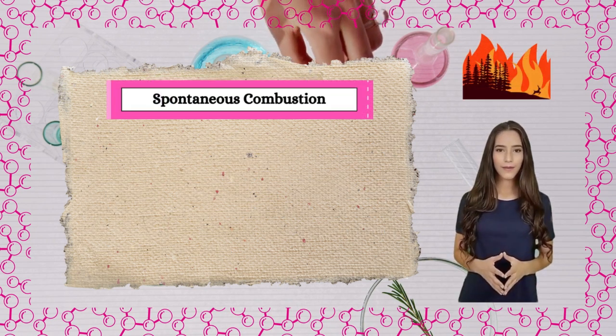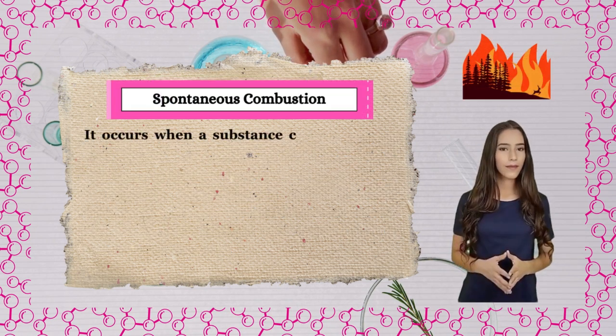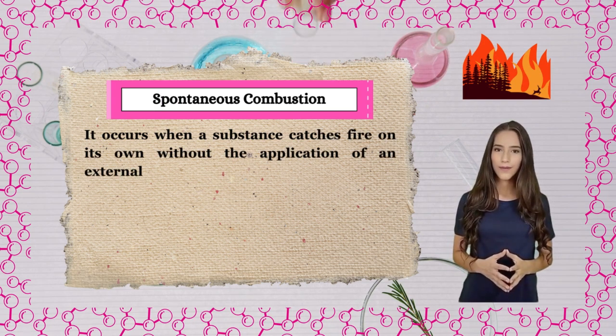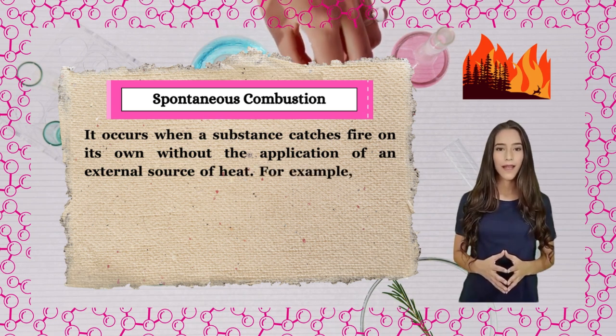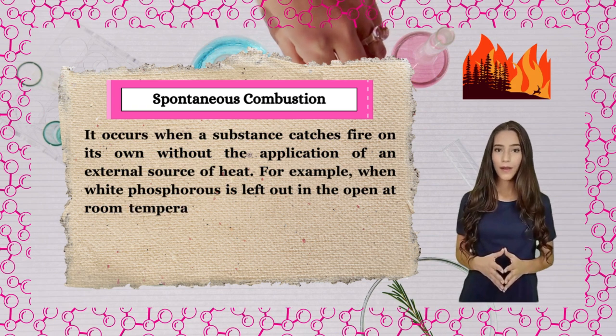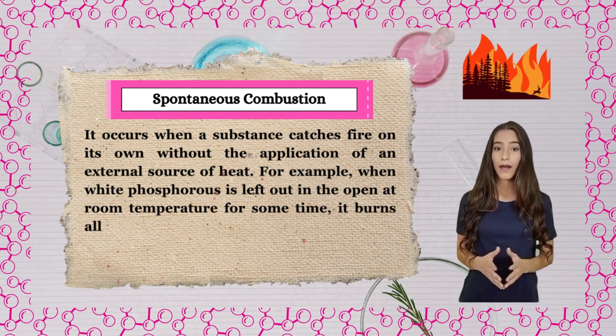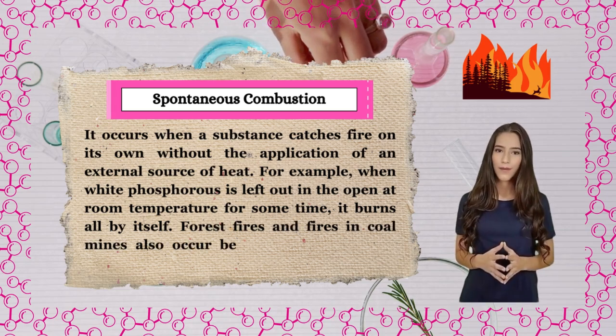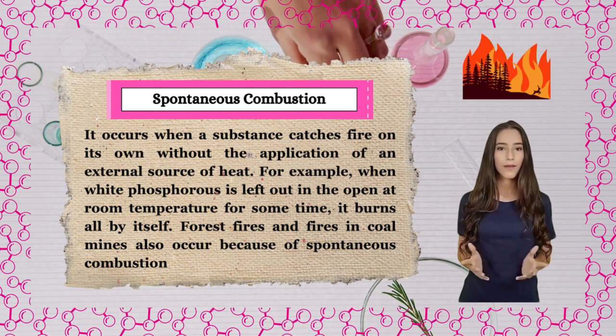Spontaneous combustion. It occurs when a substance catches fire on its own without the application of an external source of heat. For example, when white phosphorus is left out in the open at room temperature for some time, it burns all by itself. Forest fires and fires in coal mines also occur because of spontaneous combustion.